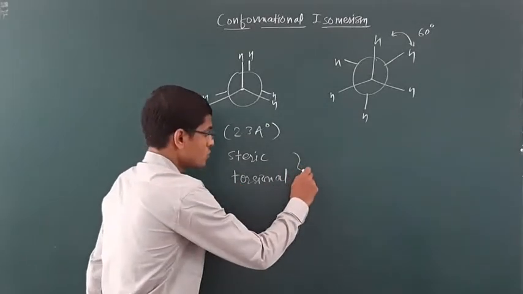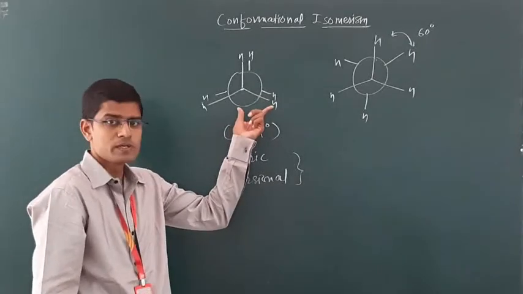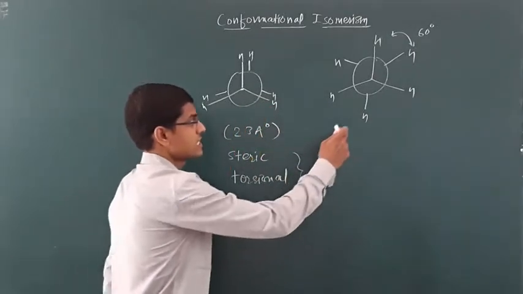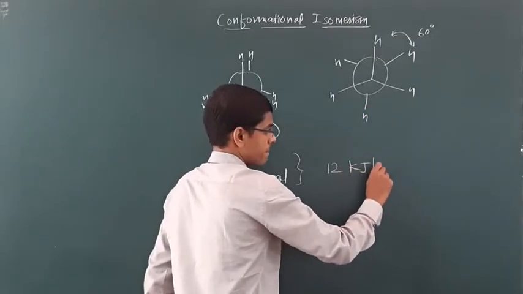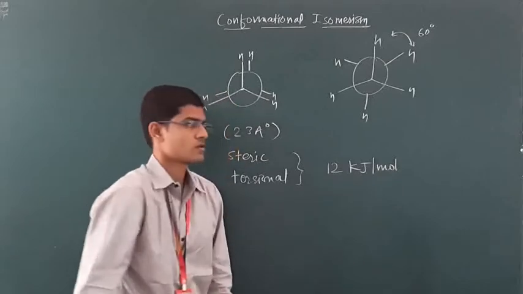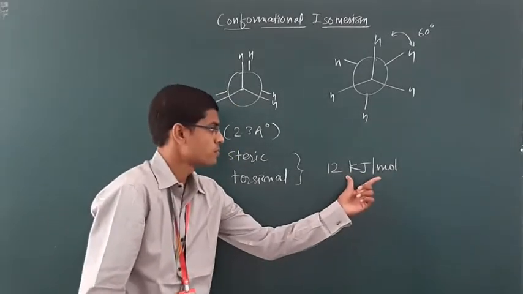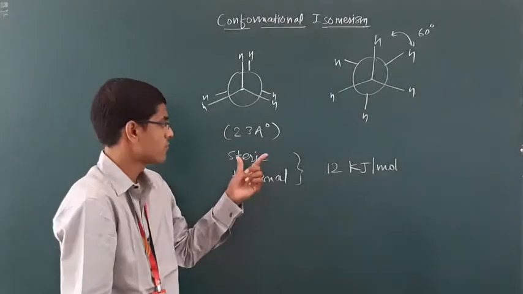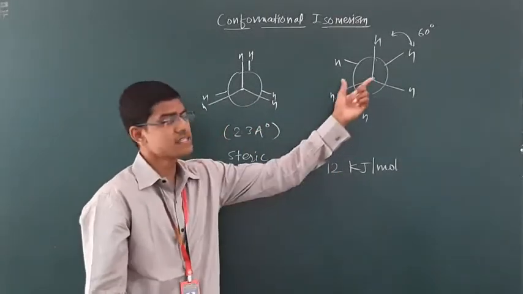And due to these two strains, the eclipsed isomer is more energetic than the staggered isomer by 12 kilojoule per mole. Why is the eclipsed isomer more strained, more energetic than the staggered isomer?